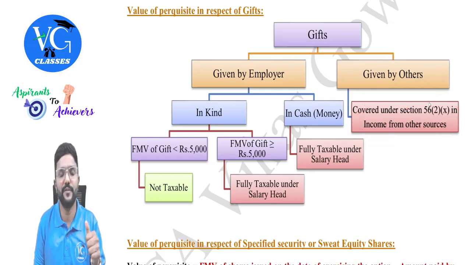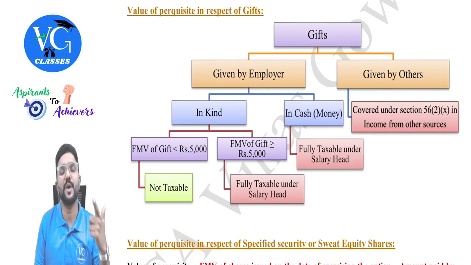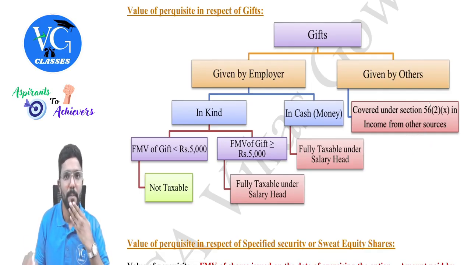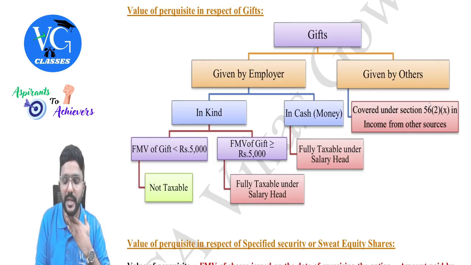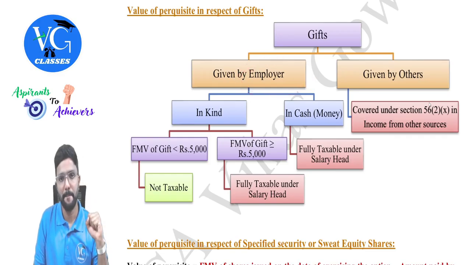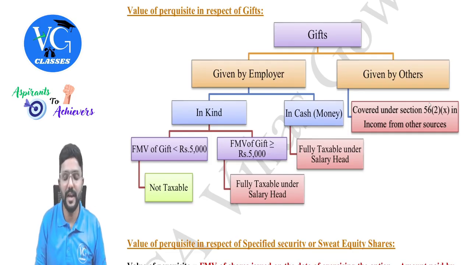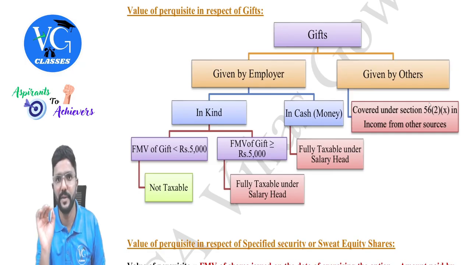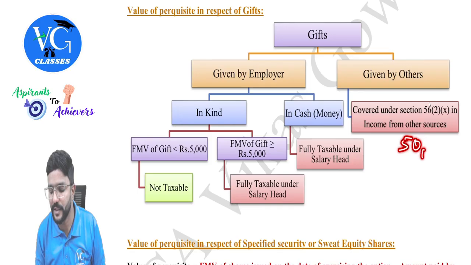For example, a gift received from a relative or on the occasion of marriage, irrespective of the value, will not be taxable. But such exceptions are not applicable if the gift is given by the employer. For example, the employer gave a gift to an employee on the occasion of marriage. Is it exempt? No, it is taxable. If the value is more than 5,000, then it is taxable. Hope you understood. And please be careful. Here the limit is 50,000.